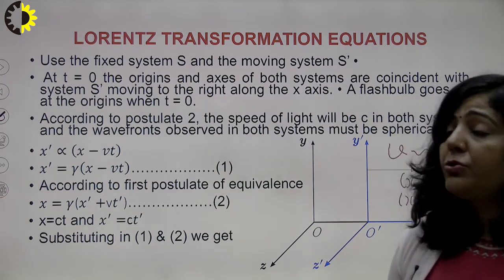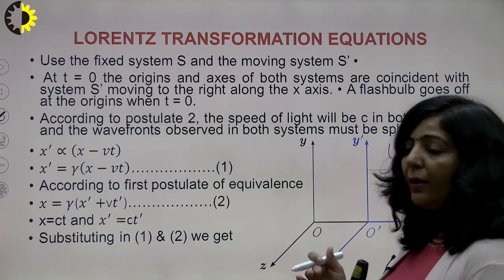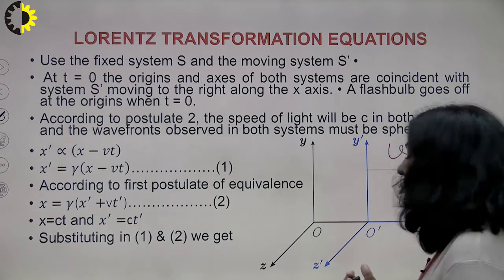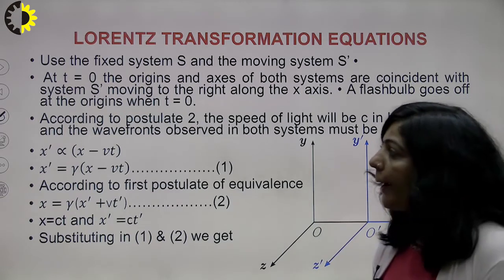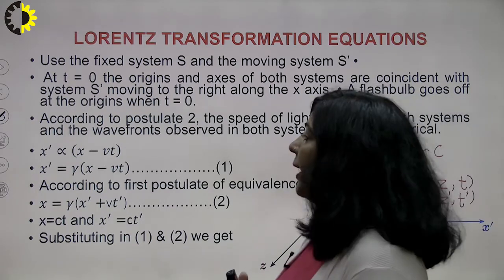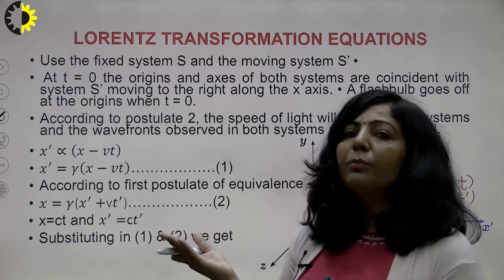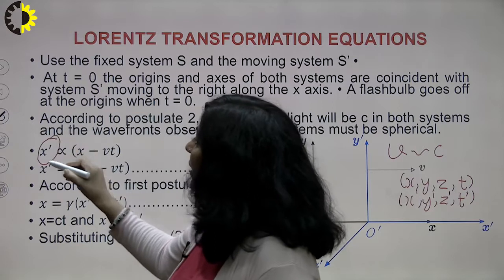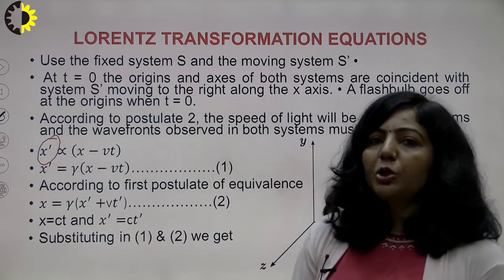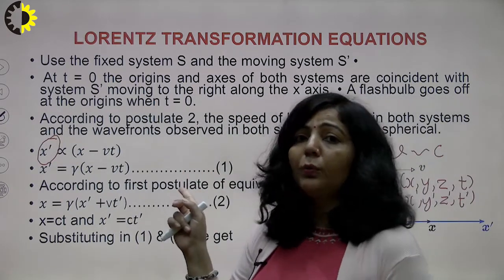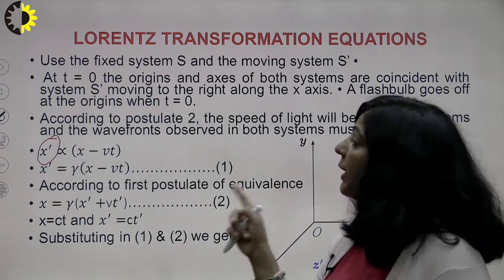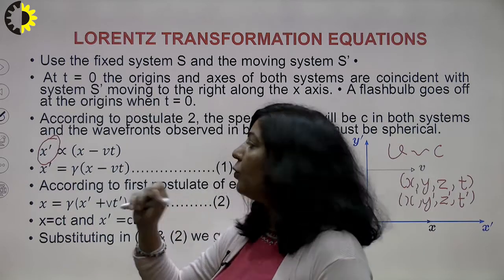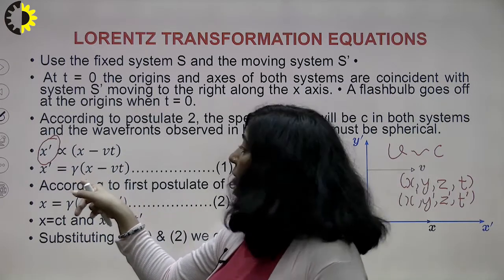So Lorentz tried to correlate the coordinate x with x dash, y with y dash, z with z dash and t with t dash. He proposed that the measurement along the direction of motion, along the x-axis, in one inertial frame is directly proportional to the measurement in the other inertial frame. So instead of x dash equal to x minus vt, which is the case in classical mechanics, it is proportional to x minus vt. When this proportionality sign was removed, we get this constant gamma.